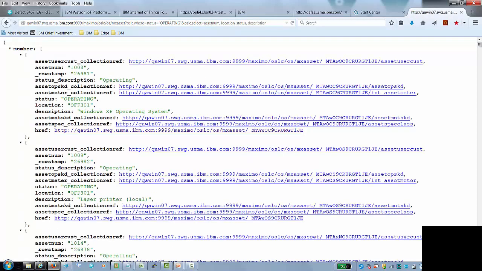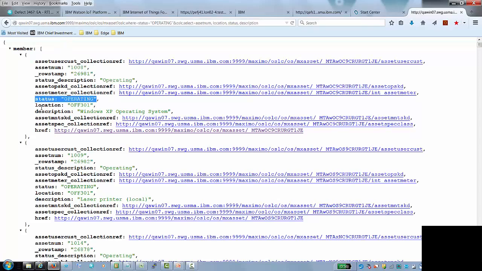When I make this request, it's querying each of these assets again, but the response is going to include the fields I asked for in the oslc.select. The where clause filtered down to only those with a status of operating. The select clause then gives you some attributes. So you can see asset num, and the description of the status.